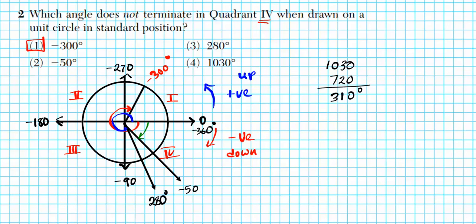Where is 310 degrees? This is going to be 270, so it should be somewhere here. So that is 310 degrees, which is coterminal to 1030 degrees. Quadrant 4 or 3, so we can clearly see our answer is option number 1.